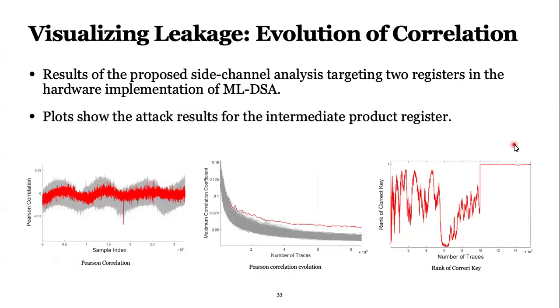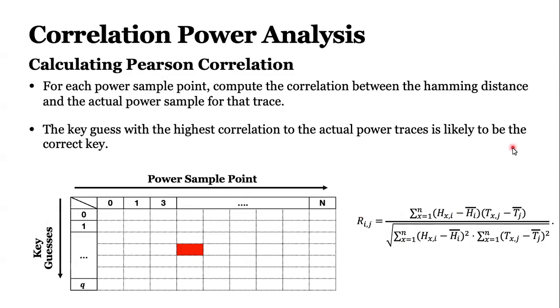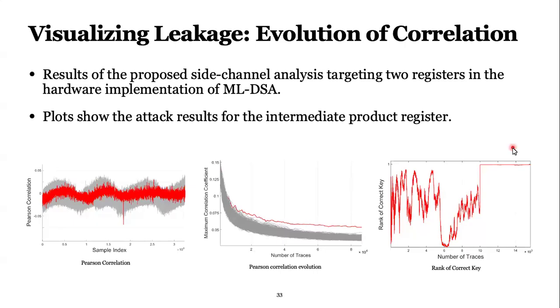And so this is how we convert this table to plots. As you see, there is a peak in the first plot. It means that at this point, there is a correlation between data and the power traces. And this is my correct key guess. And the second plot is another way to represent it.